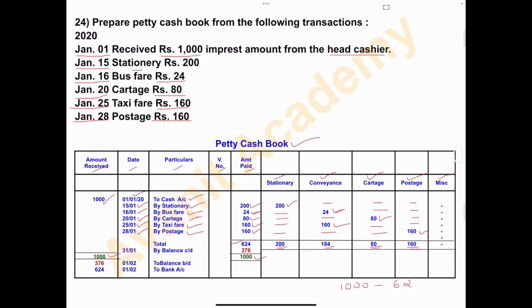So how much is the difference amount? 376. So on 31st January, by balance carried down, difference amount is 376. The same amount has to be brought down to the next month. So write here date 1st February. Amount will be the same 376. 1st February to balance brought down.